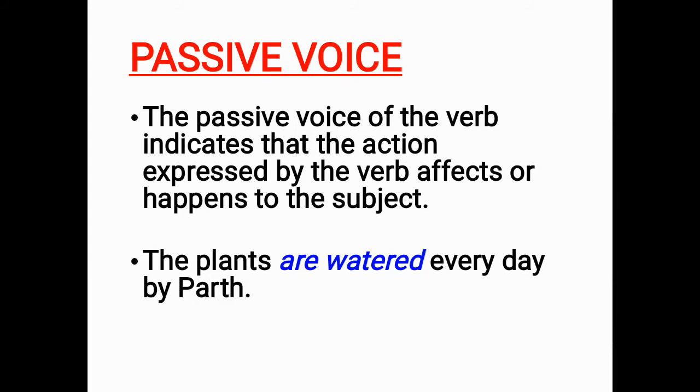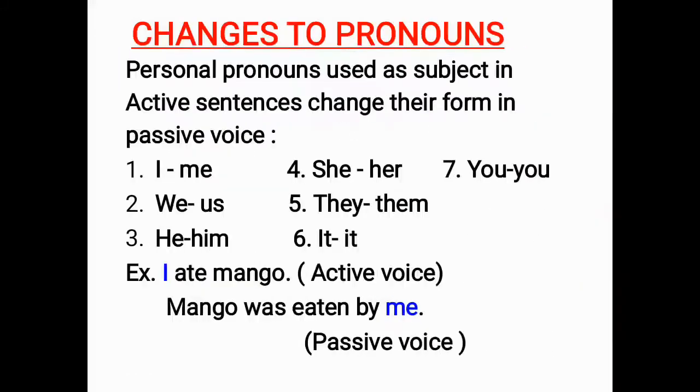Now let's see which type of changes happen with pronouns while we are transforming active voice into passive voice. Personal pronouns used as subject in active voice sentences need to change their form in passive voice.